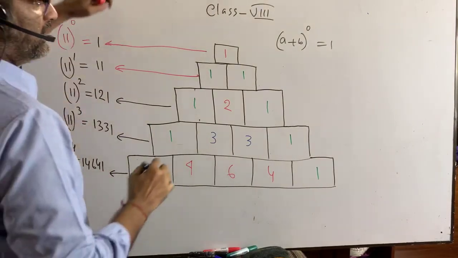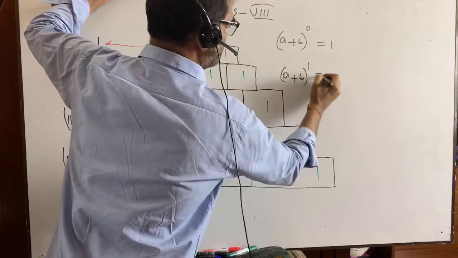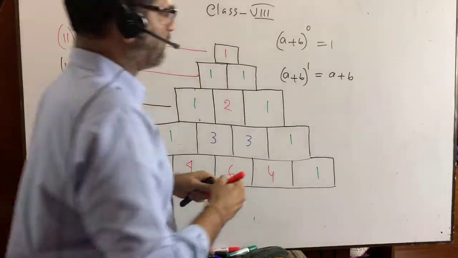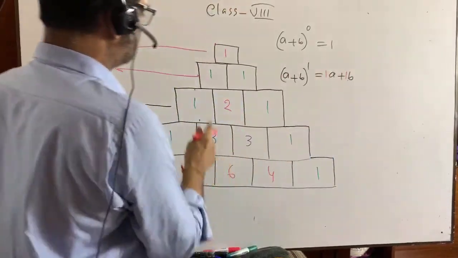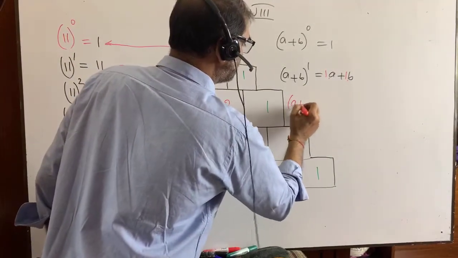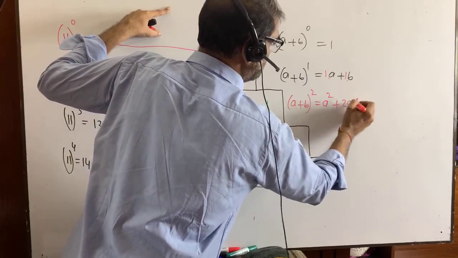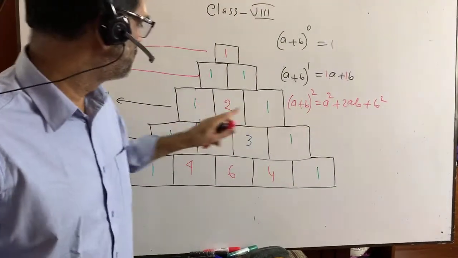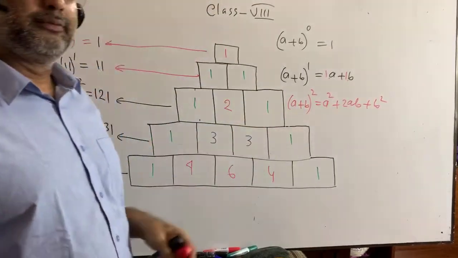If I take a plus b whole to the power 1, then I get a plus b. Here the coefficient of a is 1 and the coefficient of b is also 1. This is 1 1. If I take a plus b whole square, it is a square plus 2ab plus b square. Here the coefficient of a square is 1, this is 2, this is 1.